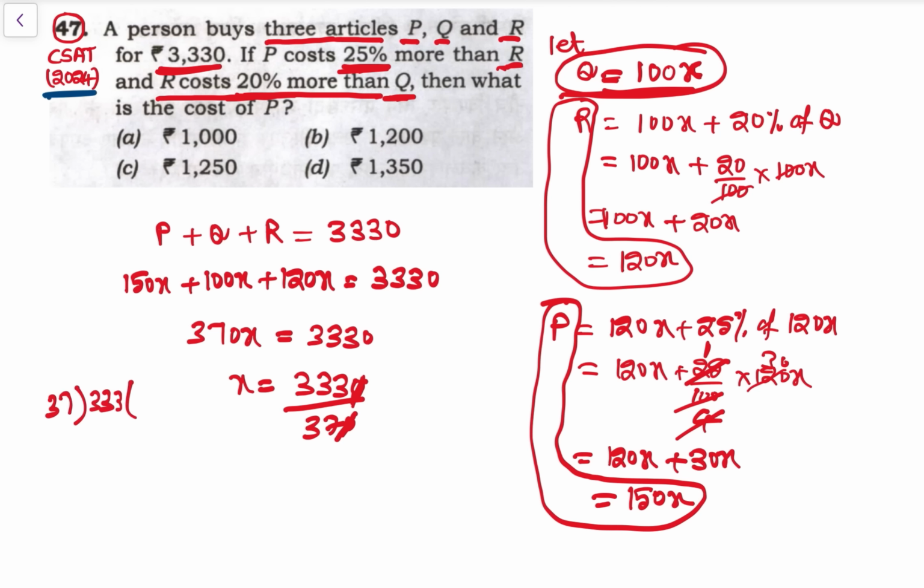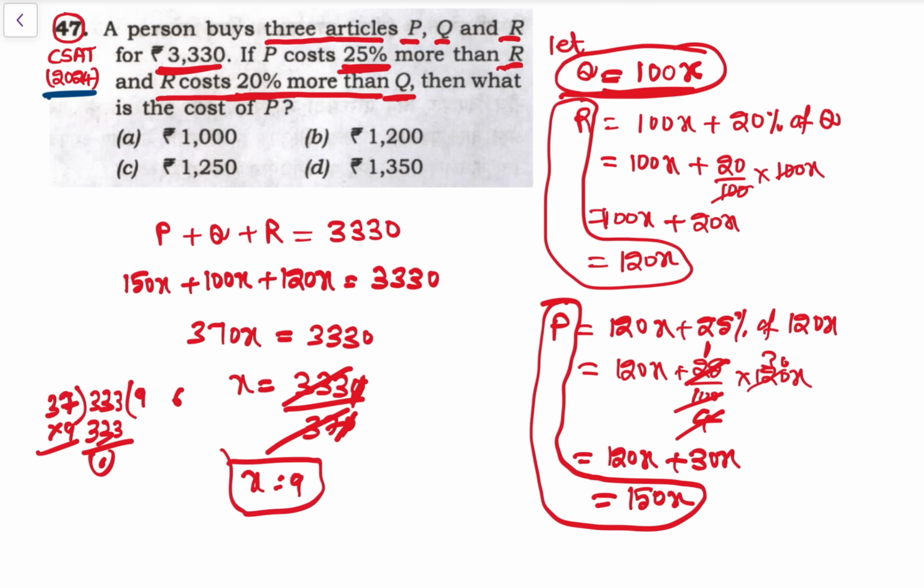If we do the calculation, we get, see, 37 tens are 370. So 37 nines are, see, 7 into 9 is 63, then 9 threes are 27, 27 plus 6 is 33. Yes. So this is 9. So x is equal to 9.